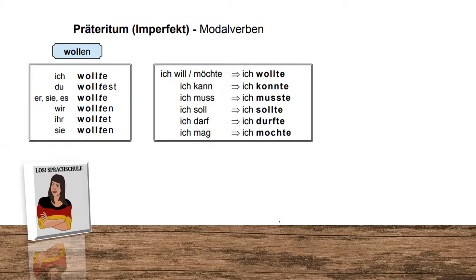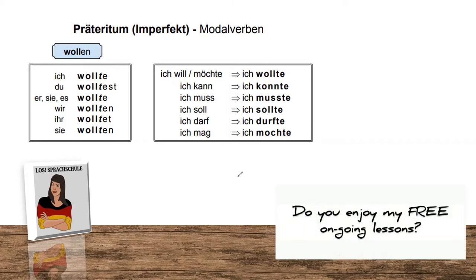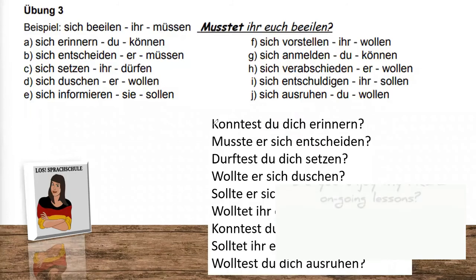As I said last week, our topic is the Präteritum or imperfect. And because it is so different from the perfect tense, the other past we know, they just give it to you in little units. And now we have the Modalverben. This table I explained last week. You can check it out, but we will compare the exercise I gave you also.